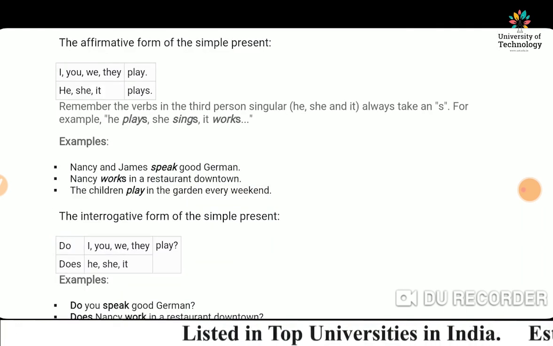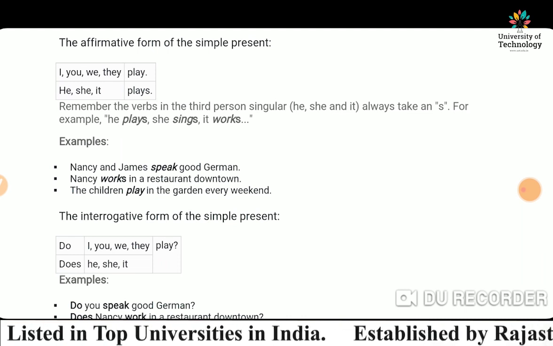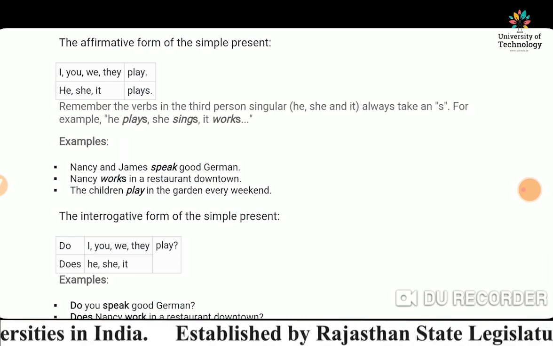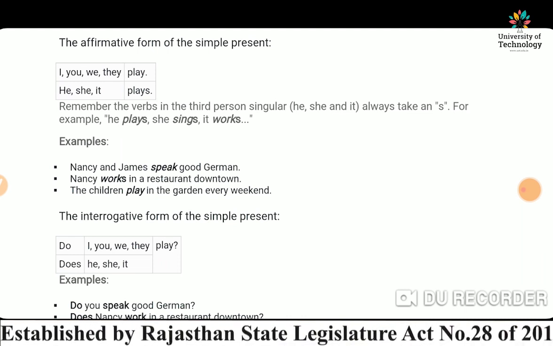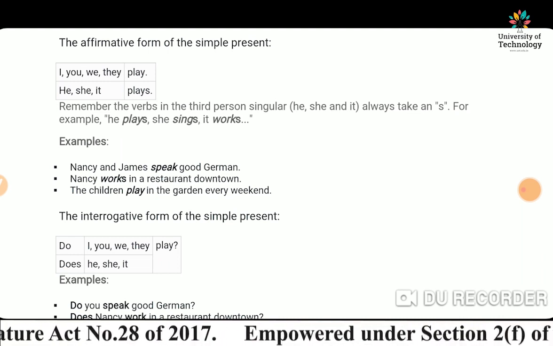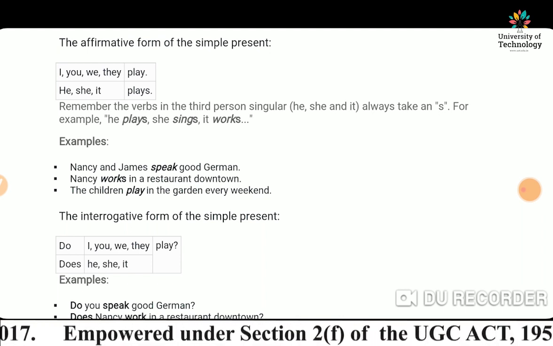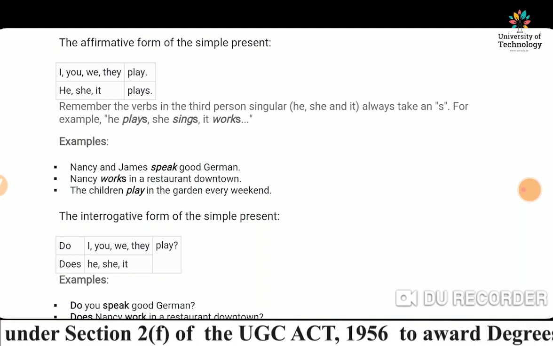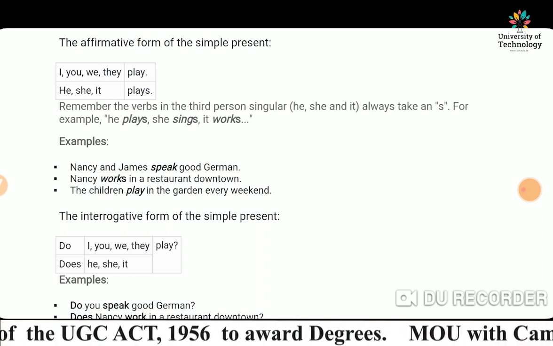If we talk about negative sentences: subject plus do not or does not plus verb first form plus object.